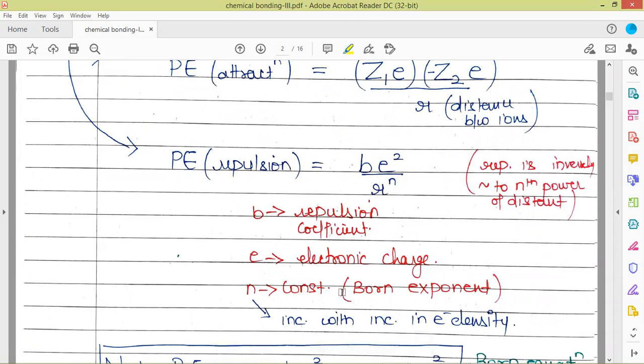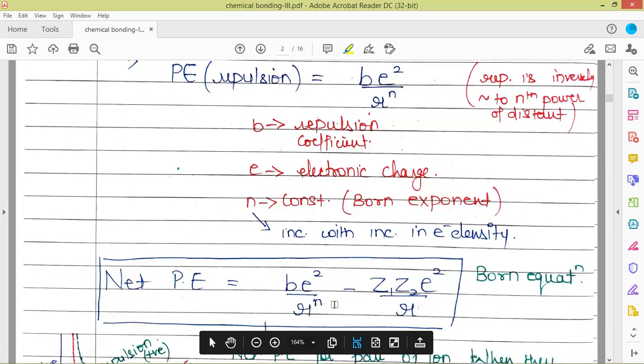This whole potential energy term is given by Born, who was a scientist. That is why this constant is named after him, the Born exponent. The value of n increases with increase in electron density, so n depends on the electron density.